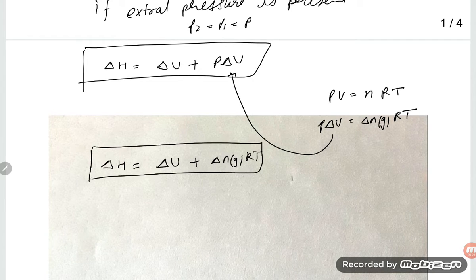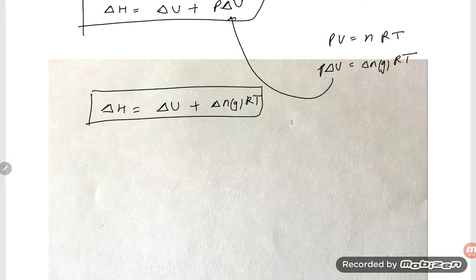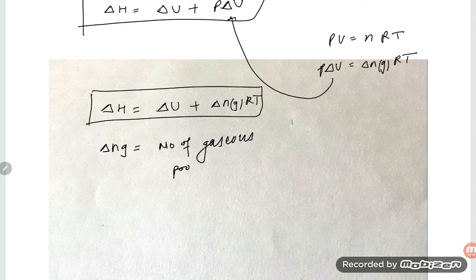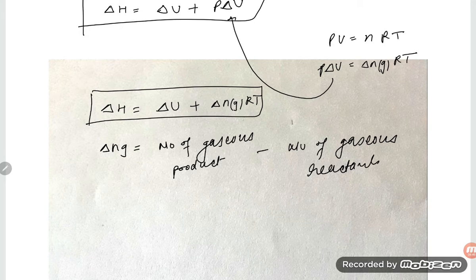This is the second equation for the enthalpy. Delta Ng we already studied in equilibrium. Delta Ng means the number of gaseous products minus the number of gaseous reactants, right?